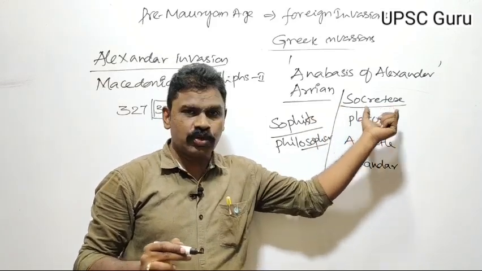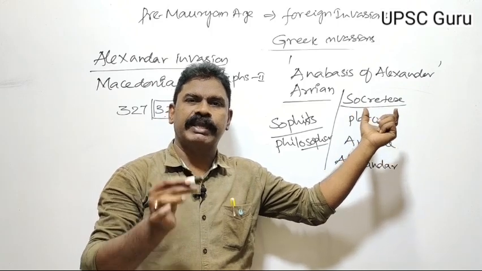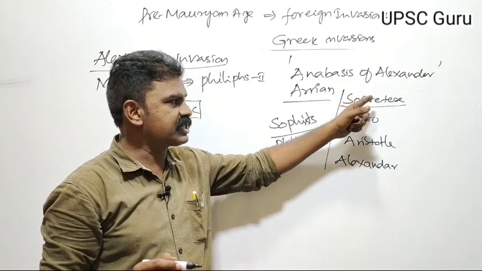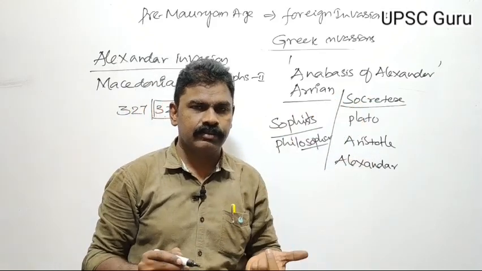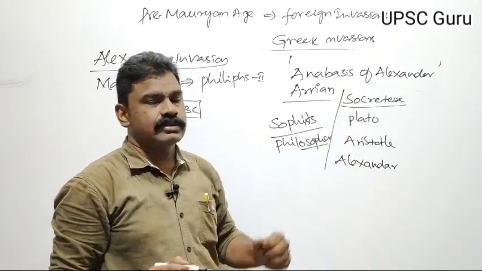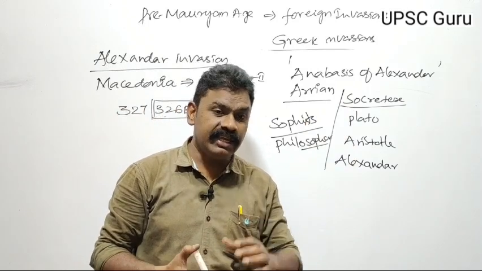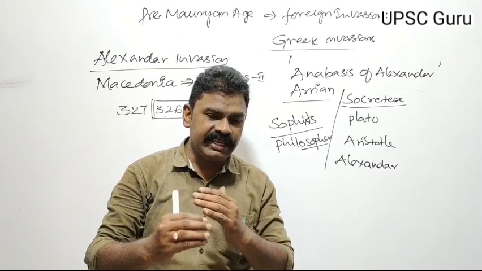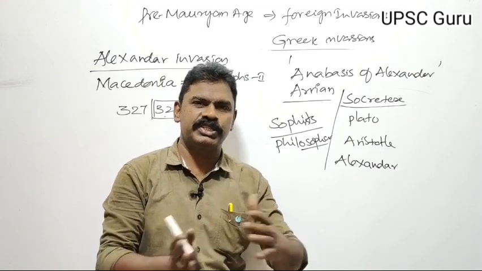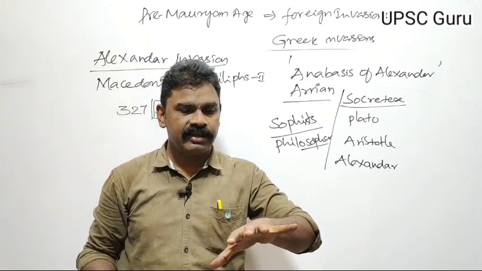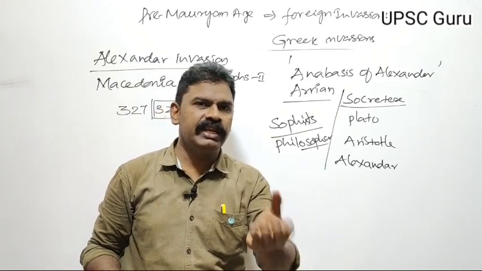We know that Socrates took poison himself and died. That death sentence was given by the ruler. Why did Socrates go to jail? Because he impressed and encouraged youth towards knowledge. By that time, people knew only religion.